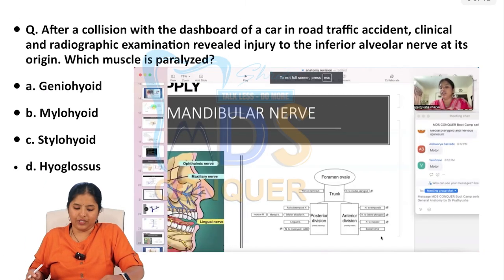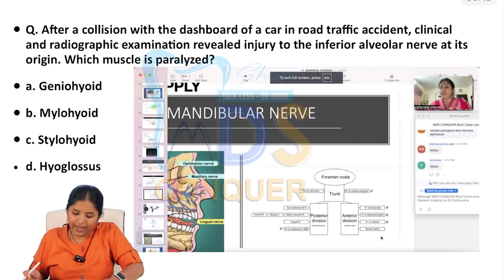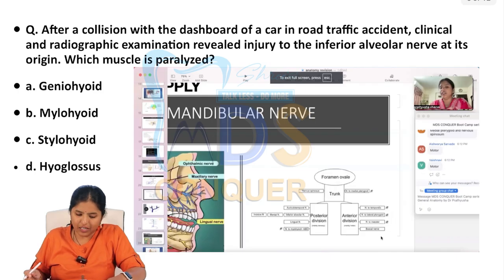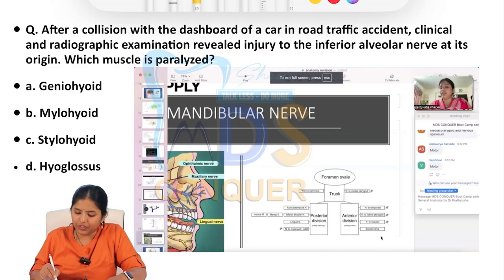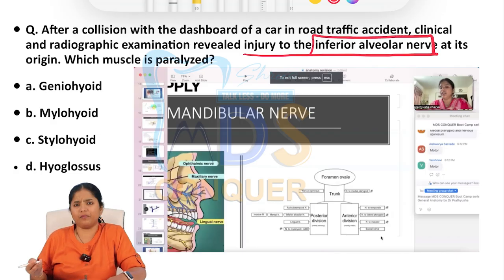Going to the next question. After a collision with the dashboard of a car in a road traffic accident, clinical and radiographic examination revealed injury to the inferior alveolar nerve. Now, he has already told us that the patient's inferior alveolar nerve is injured. That is a branch of the fifth cranial nerve.